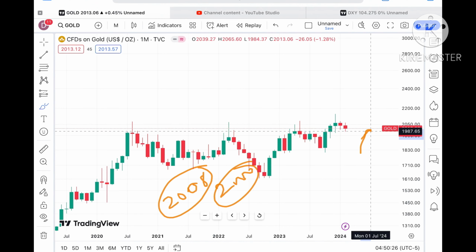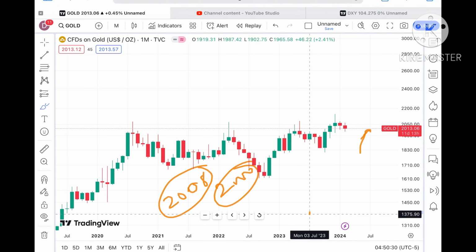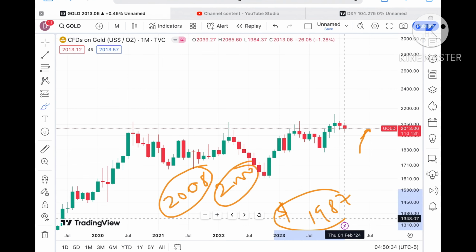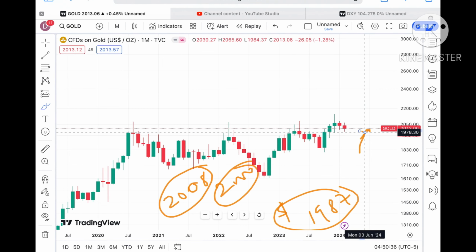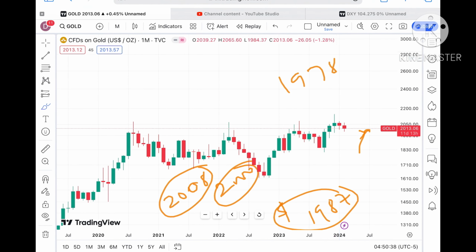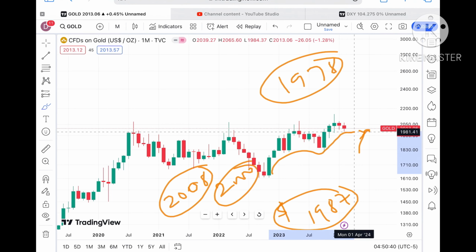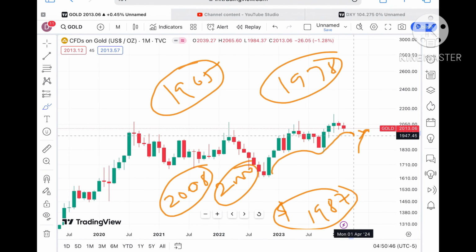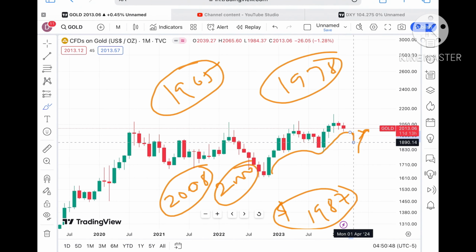Okay, and if that level didn't sustain, we can see a level of $2,000. Okay, if the price started moving below that particular zone, a further downfall we can see, which is a strong support at a level of $1987. Okay, and if that level moves further low, then the next support is coming at a level of $1978. And this is the support, if the price started falling below 1978, a further downfall towards a level of 1965 we can see,